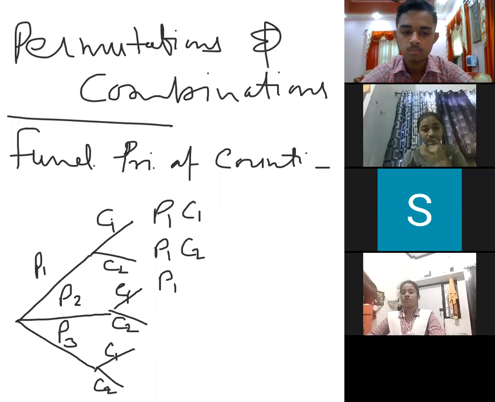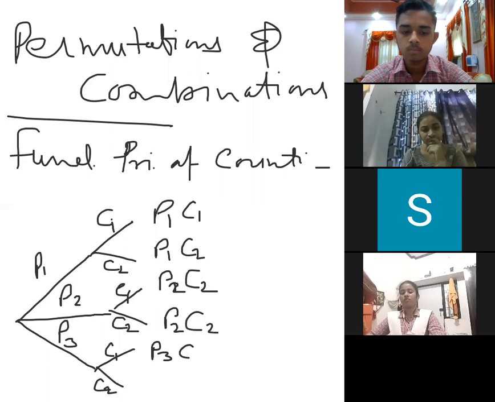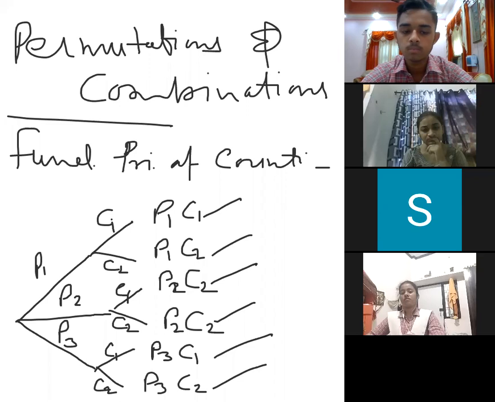Pen 2, pencil 1, P2, C2. P3, C1, and last P3, C2. So all together we are able to see, we can use pen and pencil in 6 different ways.